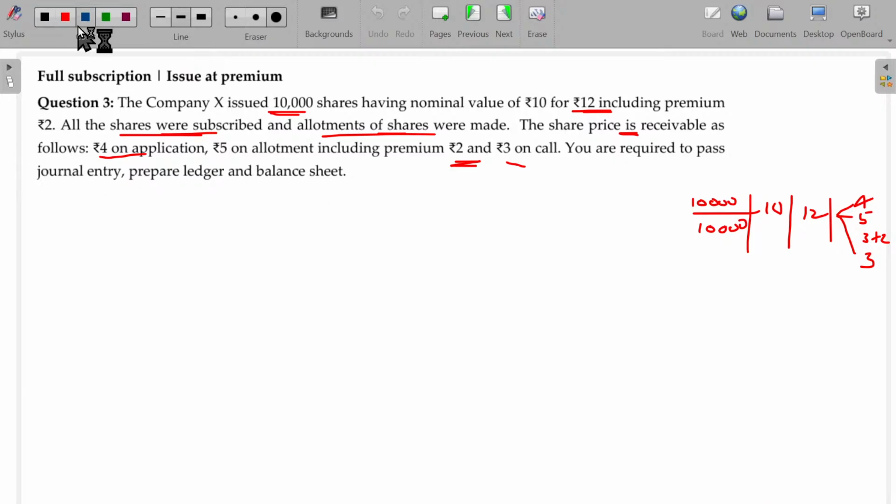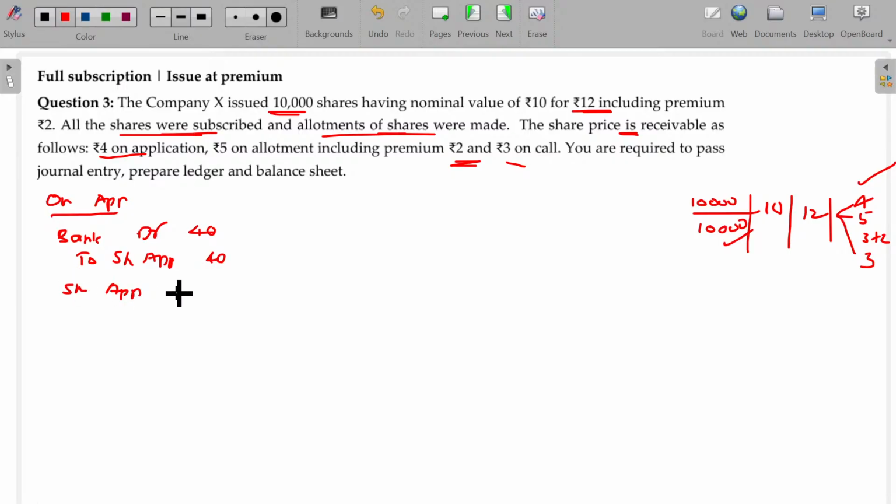Now, on application, I collect 4 rupees for 10,000 shares. Bank account debit to share application, 10 into 4, 40,000 rupees. And the amount received for the application is part of capital only, so I transfer that directly to capital account. So share application account debit to share capital, this value being 40,000.